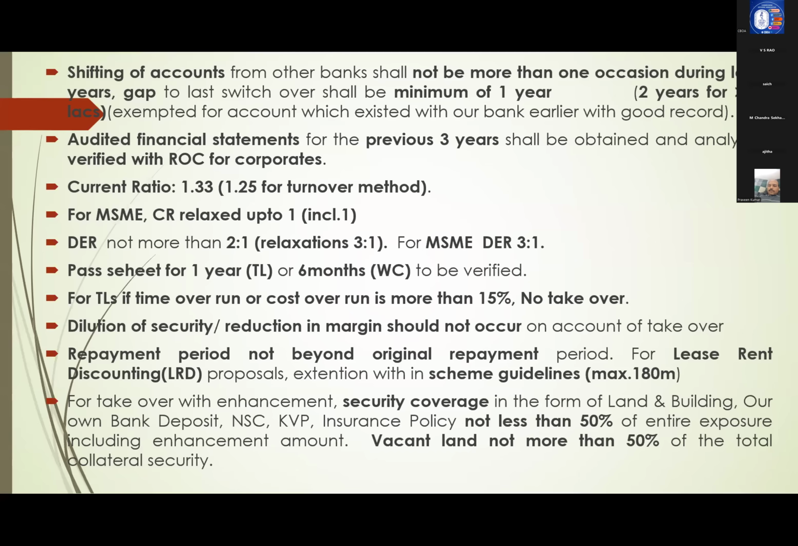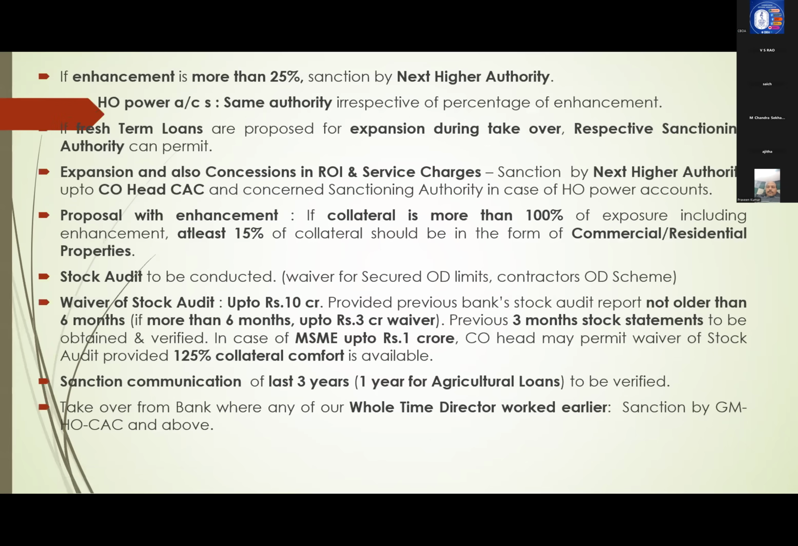Next, for takeover with enhancement, security coverage in the form of land and building, our own bank deposits, NSC, KVP, etc., not less than 50% of entire exposure, including enhancement amount. So minimum security coverage should be minimum 50%. And out of that again, vacant land not more than 50% of total collateral security. This is another norm while taking over. Security should be at least 50% and vacant land not more than 50% of total security.